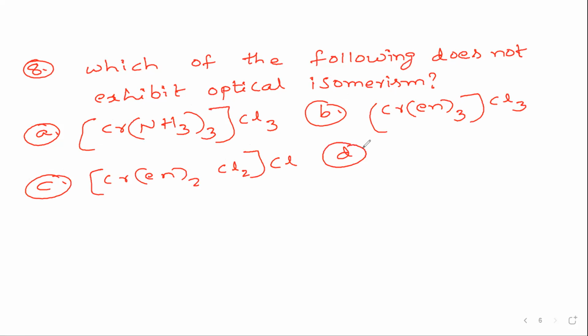And fourth option, [Cr(en)(NH3)2Cl2]Cl, Cl2 inside and Cl outside. So for the compound which will exhibit optical isomerism, first, for this I'll write the solution.